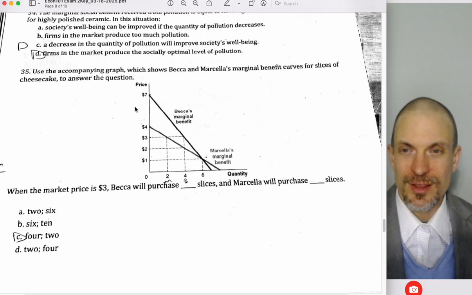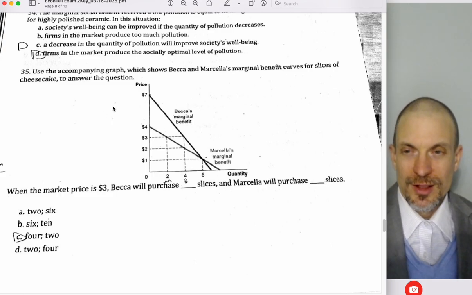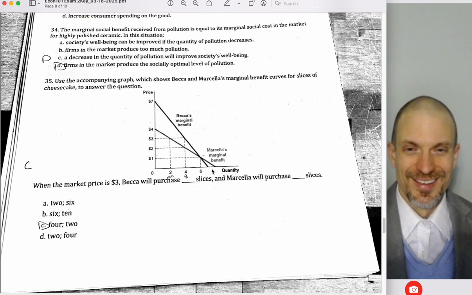So using the accompanying graph, it shows Becca and Marcella's marginal benefit for cheesecake, which I think is disgusting.